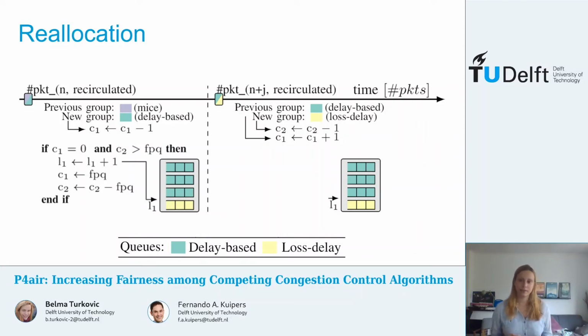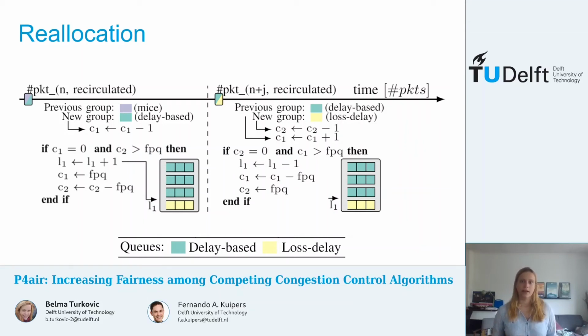In this case, however, as the new group is the loss delay group, we decrease C2, but we increase C1 because the delay-based group lost a flow while the loss delay group gained a flow. And same as before, if certain conditions are met, that we see here, parameter L1 will be updated. Thus, at the expense of the delay-based group, the loss delay group will gain a queue.